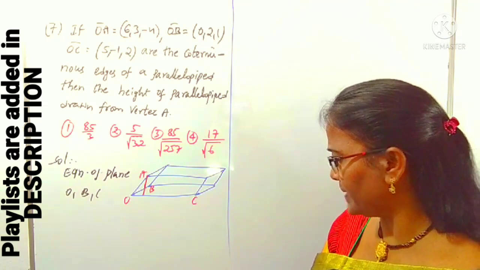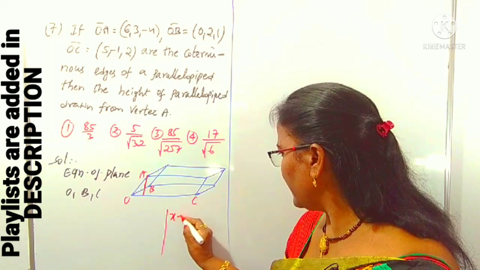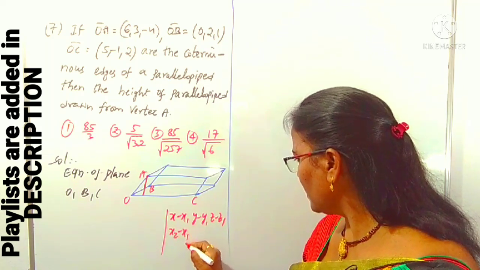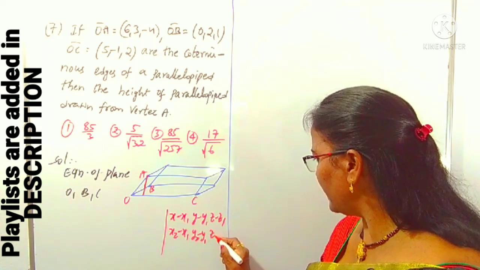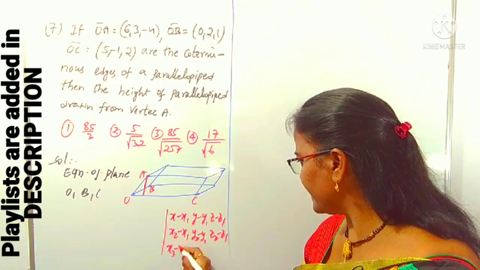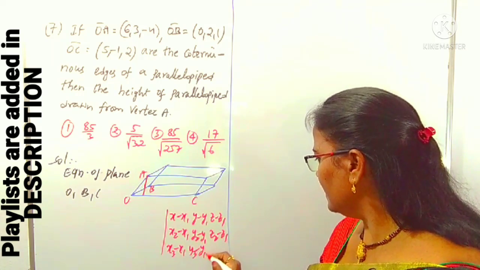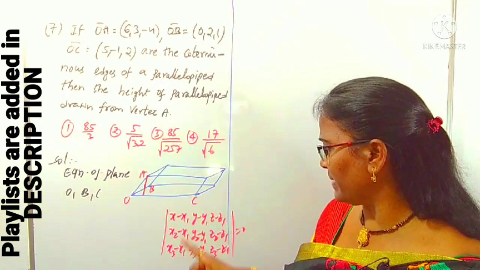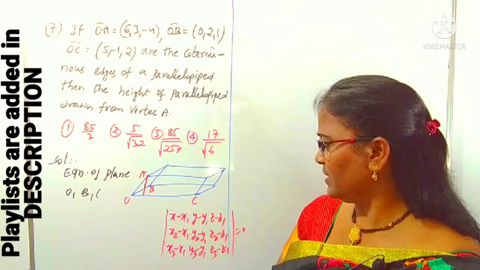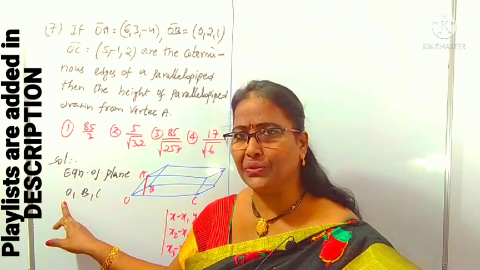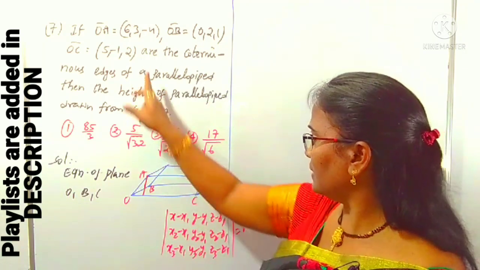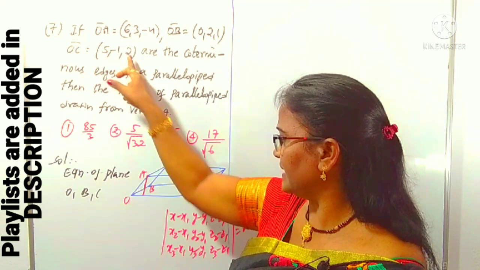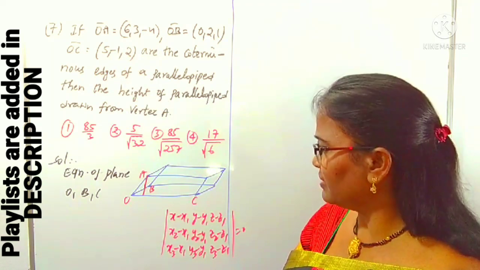Equation of a plane passing through 3 points is the determinant with rows x minus x1, y minus y1, z minus z1; x2 minus x1, y2 minus y1, z2 minus z1; and x3 minus x1, y3 minus y1, z3 minus z1, equal to 0. This is the equation of a plane passing through the 3 points. In place of x1, y1, z1 there is 0, 0, 0, the point O. x2, y2, z2 are the coordinates of B, 0, 2, 1, and C is x3, y3, z3. Now I can use it to find the equation of the plane.